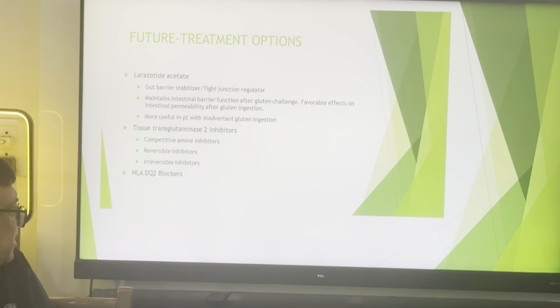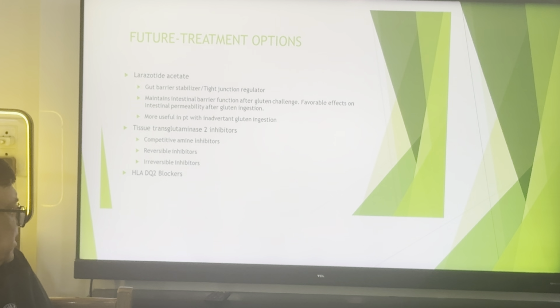There are various protocols in which budesonide is given in the encapsulated form, the dose being 3 to 6 milligram divided dosage to a maximum of 9 milligram. The duration may vary from a few days to 1 week to 4 weeks in different protocols, and the response is very good. And again, you have to advise the gluten-free diet so that in the near future such kind of adverse reactions do not occur in a child with celiac disease. Capsule budesonide is available in the market as 3 milligram, 6 milligram, 9 milligram, encapsulated.